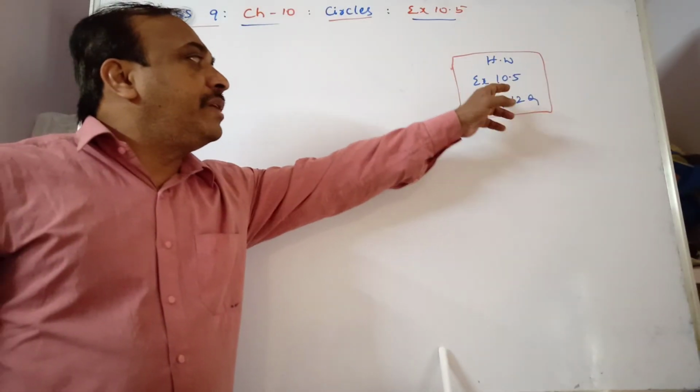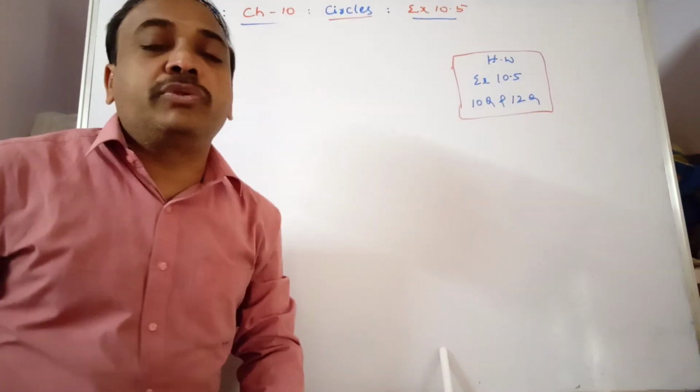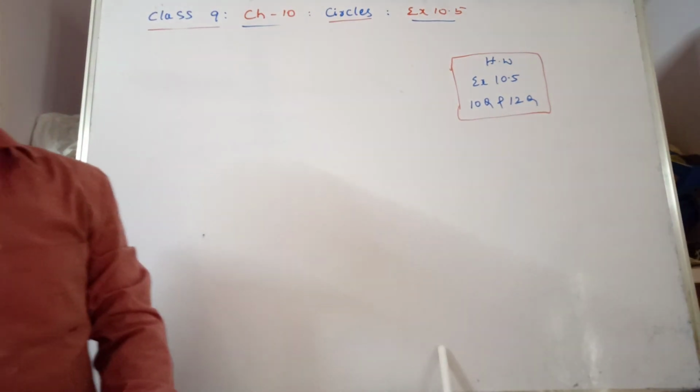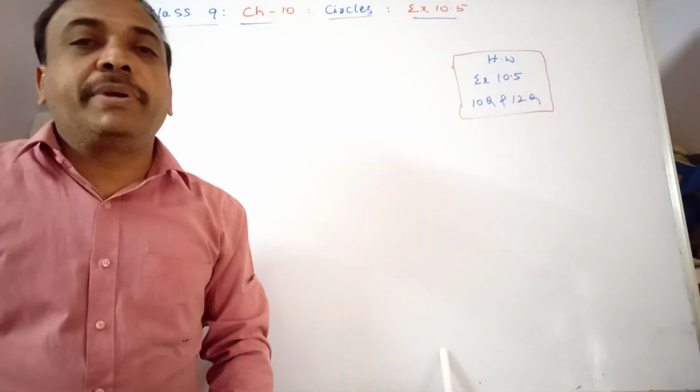Here we have some homework questions from exercise 10.5, question number 10 and 12. In question 12 you have to prove that it is a parallelogram. You prove that it is cyclic. And question number 10 has a similar example in the textbook.